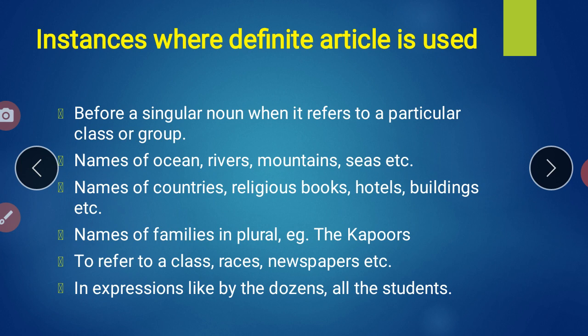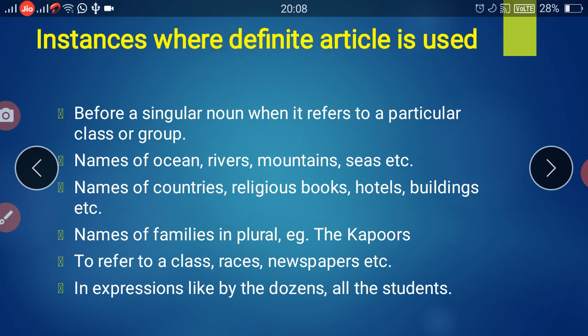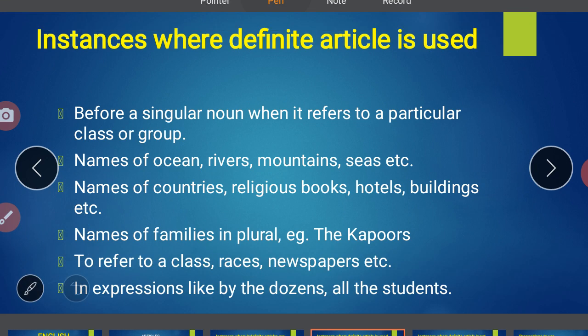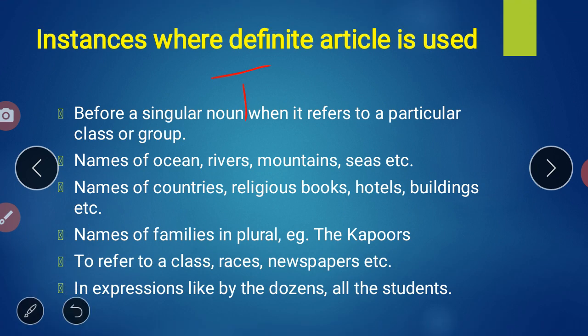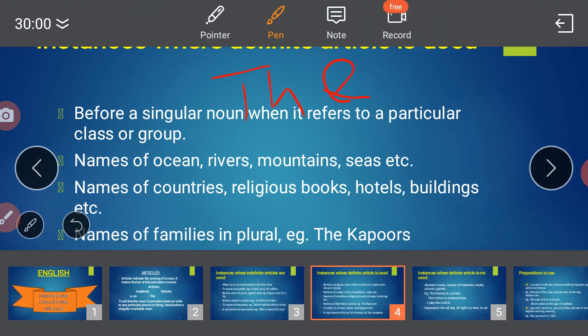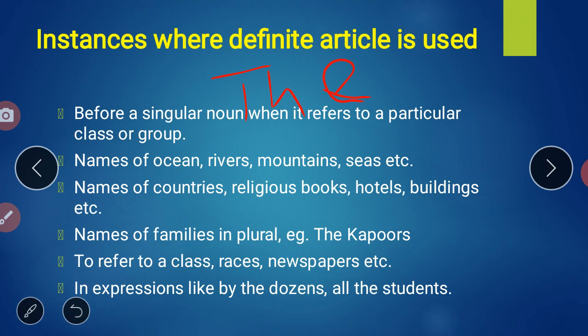Which one is the definite article? The. Right? So we move with that. That definite article we have to use here, that is the. Where is it basically used? Before a singular noun, when it refers to a particular class or group, we use the.